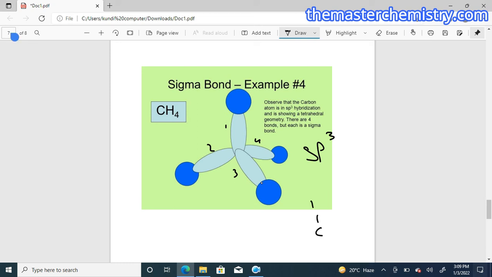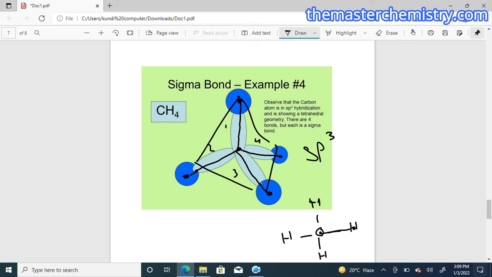Okay, because the concept is already the same: carbon and then hydrogen nuclei. Similarly, in this case, this is the hydrogen nucleus, carbon. Bond is being formed between the nuclei of two atoms. Okay, that's the shape. So this is all about the sigma bond.